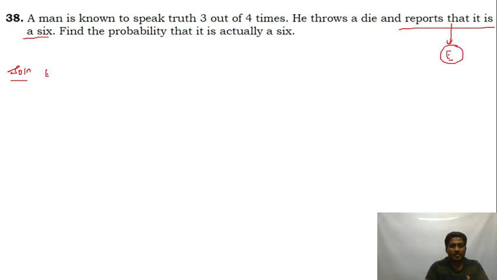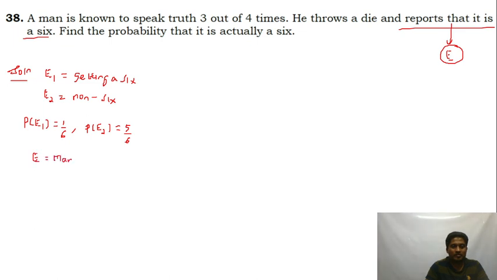Let E1 and E2 be the events. E1 is the event of getting a 6, and E2 is the event of getting a non-6. Now the probability of E1 is 1 upon 6, and the probability of E2 will be 5 by 6, that is 1 minus 1 by 6. E is the event that the man reports that it's a 6.